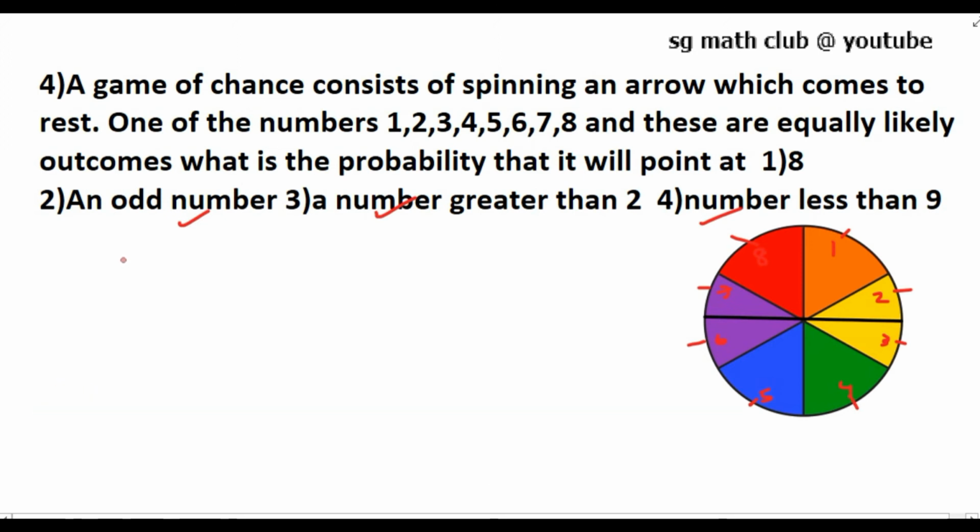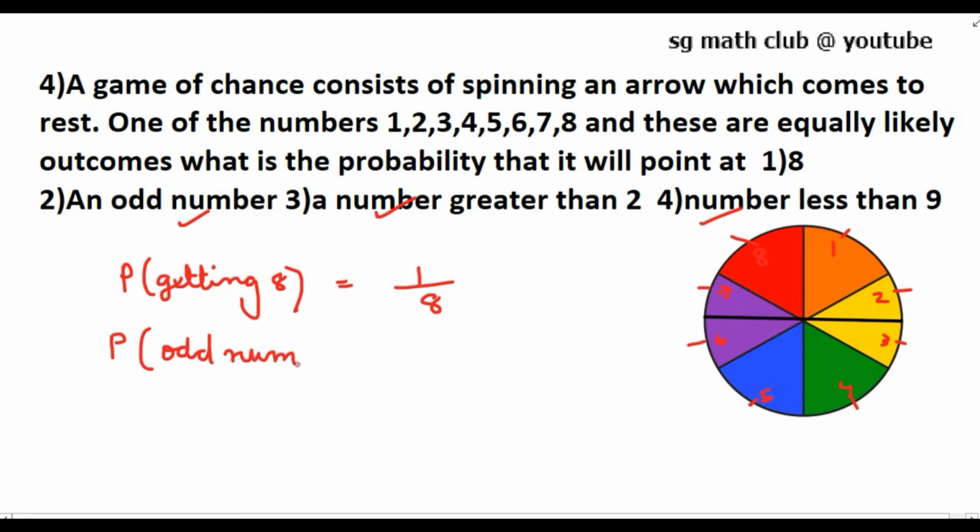The first question: what is the probability of getting 8? Total there are 8 numbers, so the probability of getting the number 8 is 1 by 8. In the same way, what is the probability of getting an odd number? The odd numbers here are 1, 3, 5, 7. So there are 4 odd numbers out of 8.